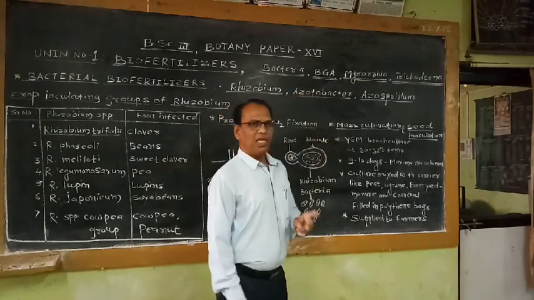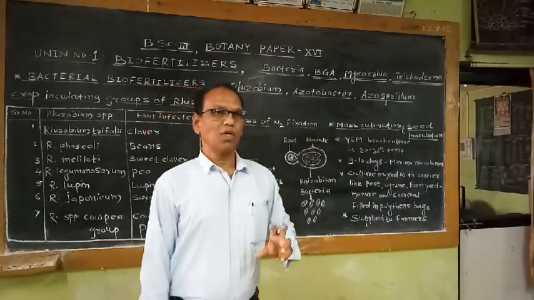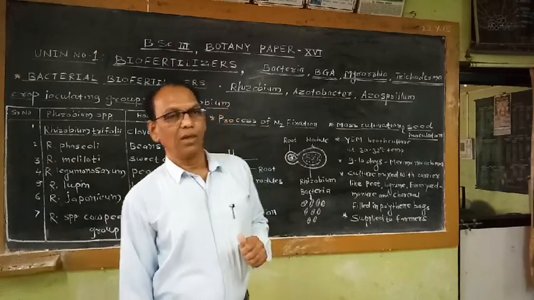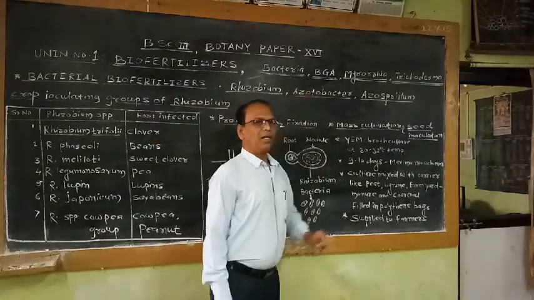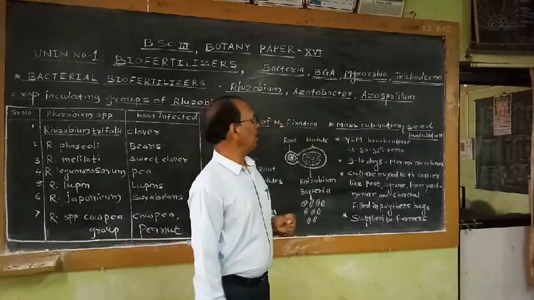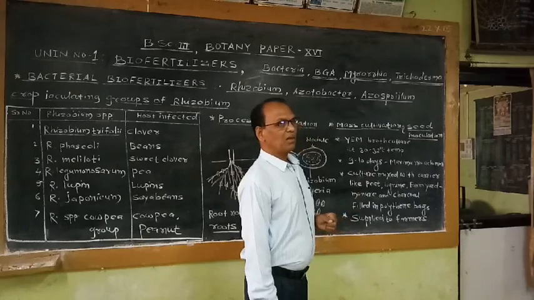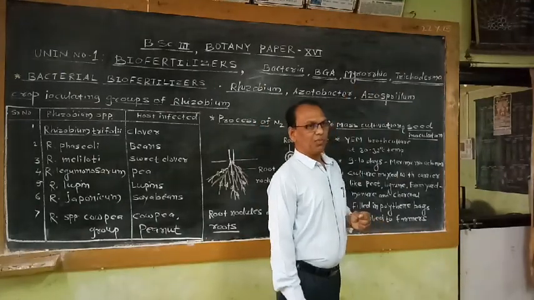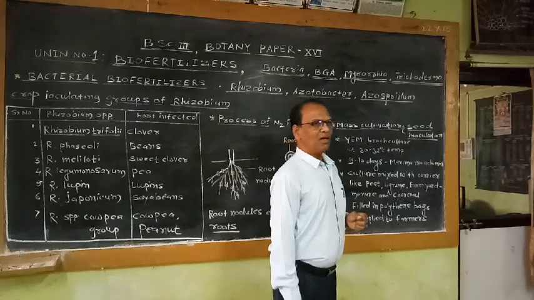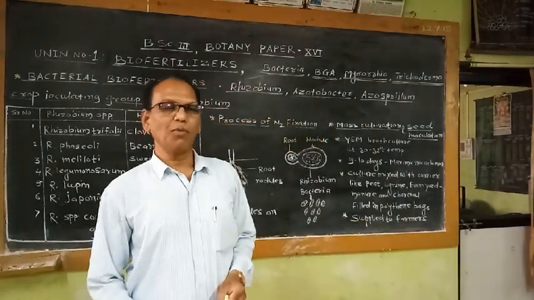As for the bacteria, there are two types: nitrogen fixing bacteria, symbiotic nitrogen fixing bacteria, and asymbiotic nitrogen fixing bacteria. The third category of biofertilizers is commonly known as the mycorrhizal relationship. Mycorrhiza is a relationship between some species of fungi and the roots of higher plants.